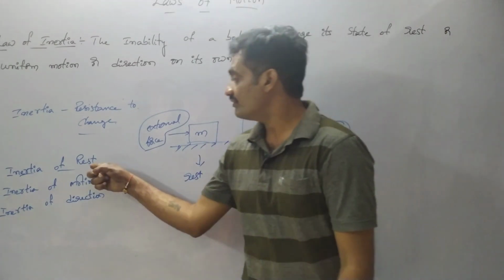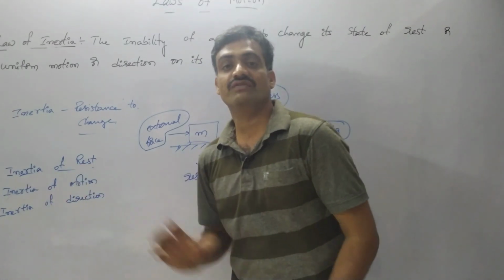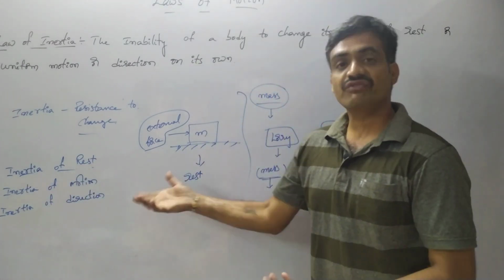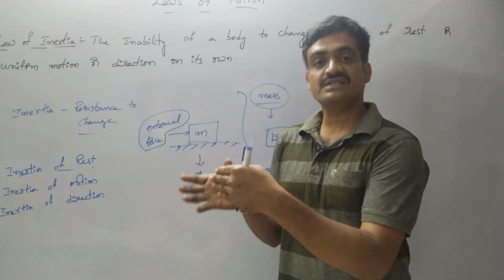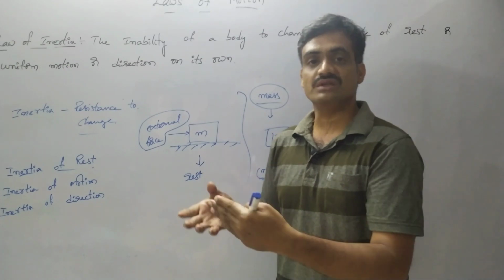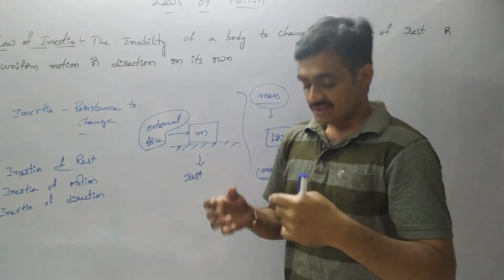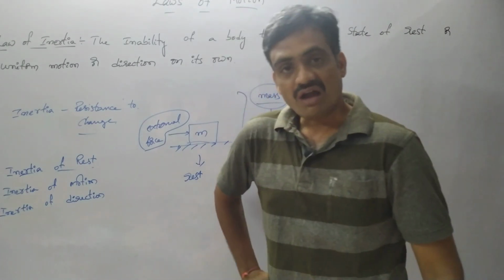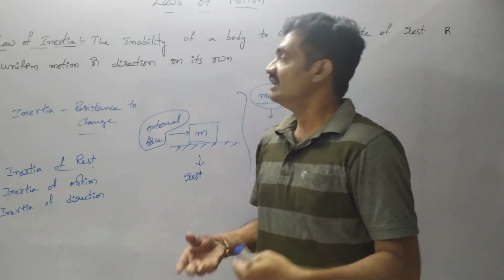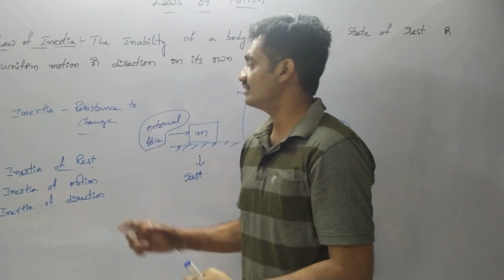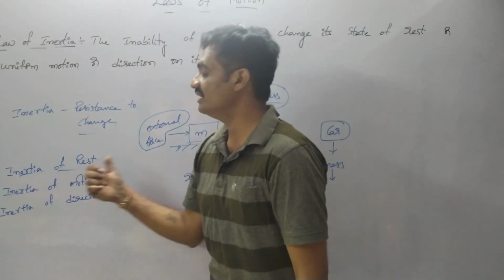The inability of a body to change its state of rest represents inertia of rest. Let's see an example with which we are familiar. Let us consider that a person is standing in a bus and the bus is initially at rest. As it moves, the person will lean backward. Why? Because as the bus moves, the lower half of the body tries to move with the bus, whereas the upper part tries to remain at rest. We experience leaning backward, and that represents inertia of rest.